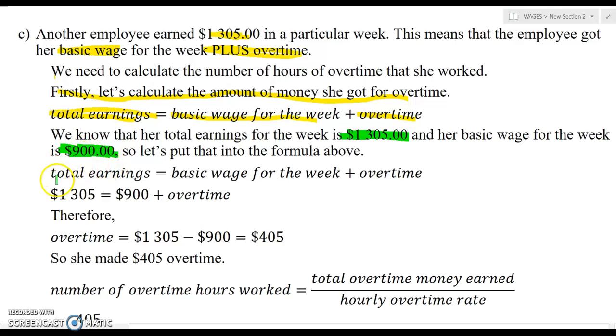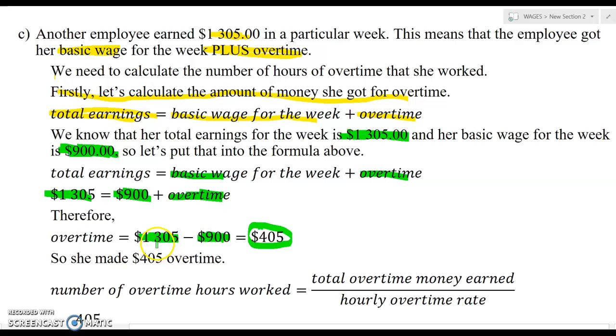So the total earnings is the basic wage for the week plus the overtime. So that's the total earnings, which is $1,305. That is equal to the basic wage plus the overtime. And then, therefore, the overtime will be the total earnings, take away the basic wage. So this here is the amount for overtime.